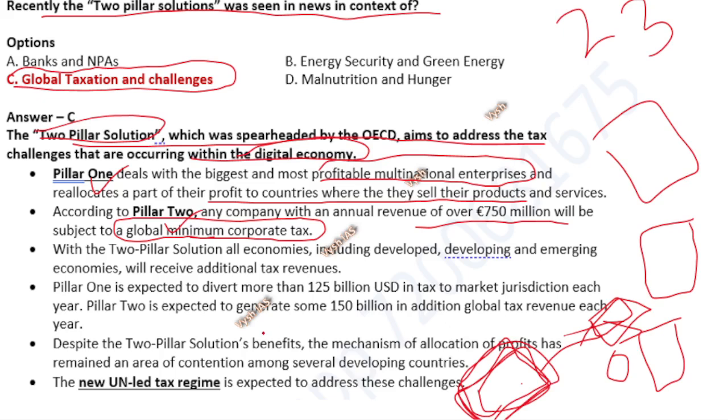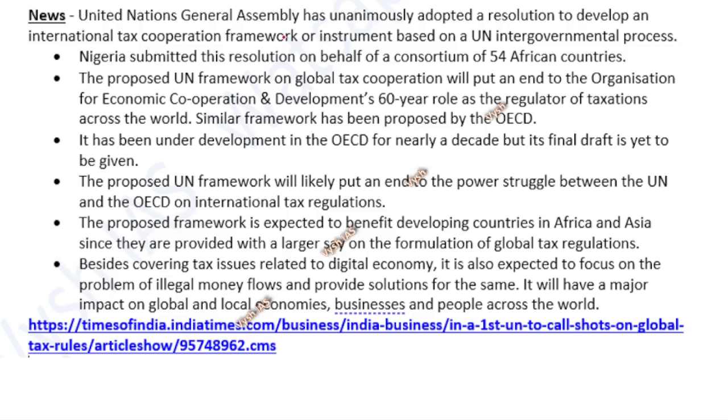So for the new solutions, one is what the OECD is doing, and the United Nations also is giving a new tax regime and saying we will try to solve all these taxation related problems. If you see here, the UN General Assembly has unanimously adopted a resolution to develop an international tax cooperation framework or instrument based on the UN intergovernmental process. On behalf of Africa, Nigeria submitted the resolution, and every country is cooperating.